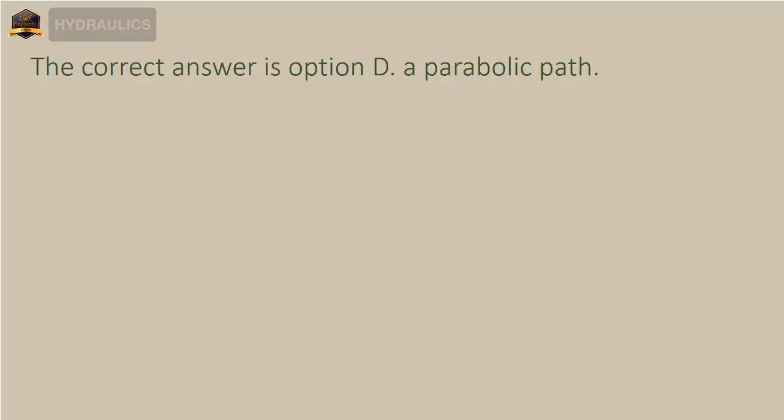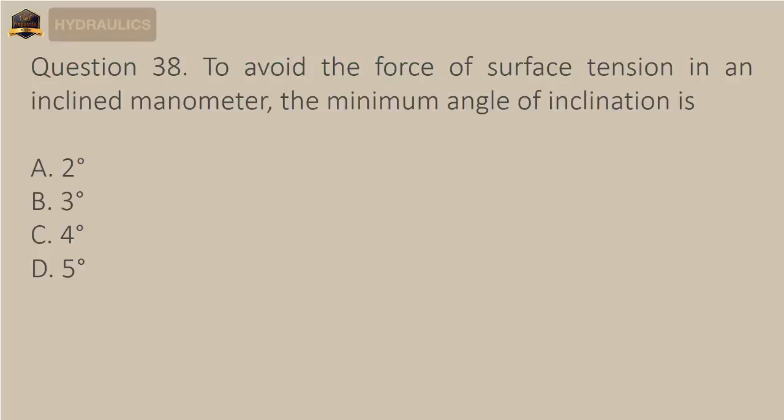Question 38. To avoid the force of surface tension in an inclined manometer, the minimum angle of inclination is A. 2 degrees. B. 3 degrees. C. 4 degrees. D. 5 degrees. The correct answer is option C, 4 degrees.